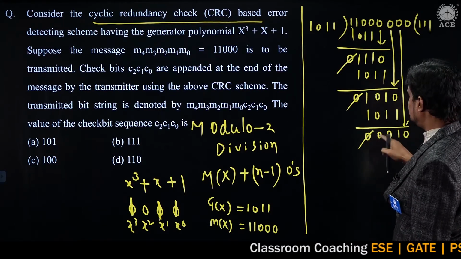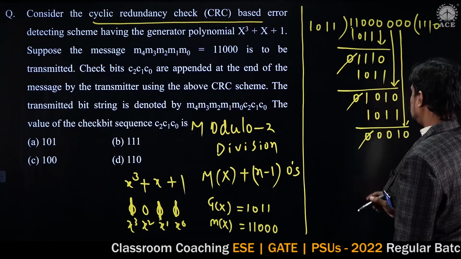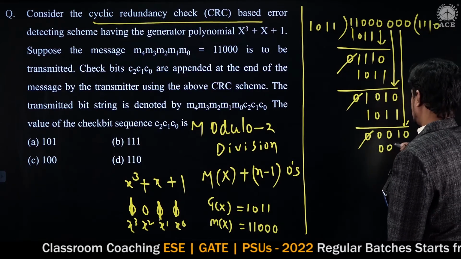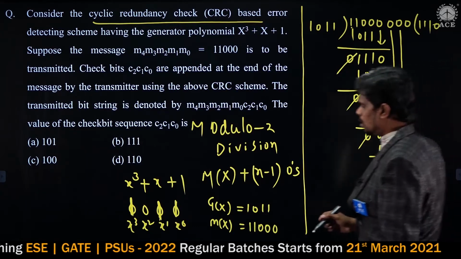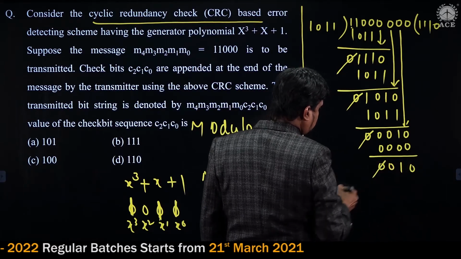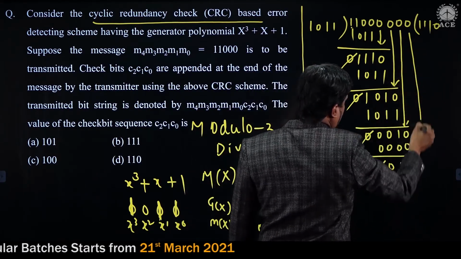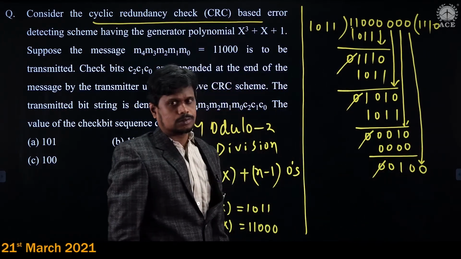Now what is the MSB bit here? 0. So the quotient is 0. 0 into 1 0 1 1 is going to be 0. Then what is the XOR result here? 0 0 1 0. So this 0 gets cancelled and this 0 will be added here. And this is the last 0.